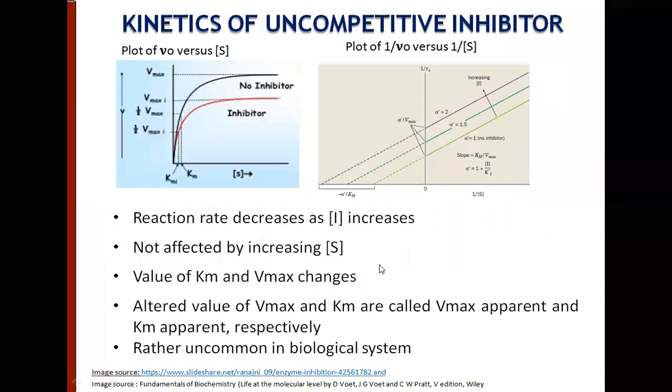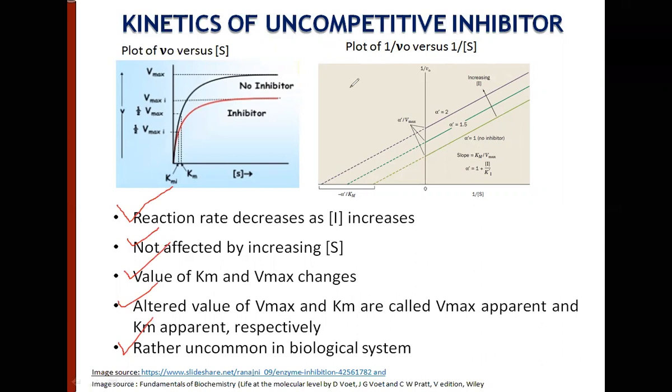So how do you identify this? Reaction rate in this case also decreases with an increase in the concentration of the inhibitor. It is also not affected by increasing the substrate concentration. In this case, both Km and Vmax change. The altered values of Vmax and Km are called Vmax apparent and Km apparent respectively. And this type of inhibition is rather uncommon in biological systems.